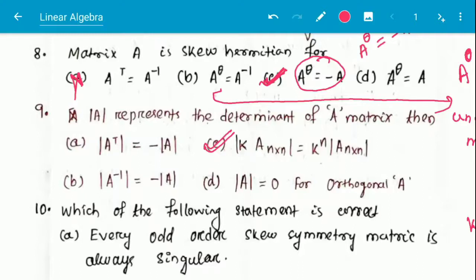Another thing I want to say: option B, A inverse mod is equal to minus A mod, is not the correct thing. A inverse mod is equal to 1 by A mod. This is the correct thing.